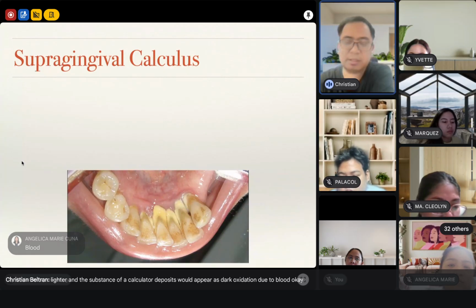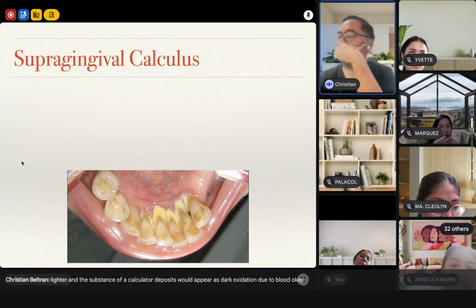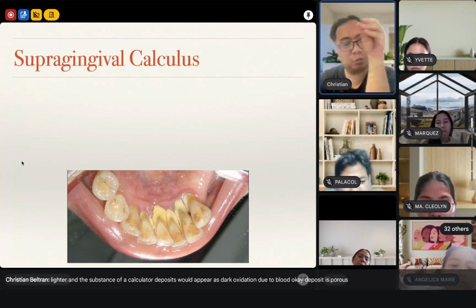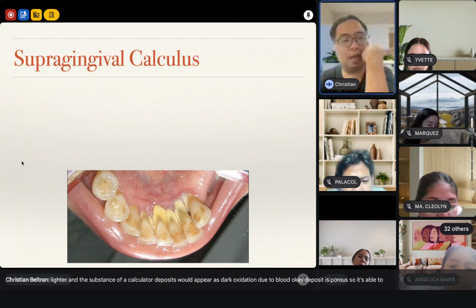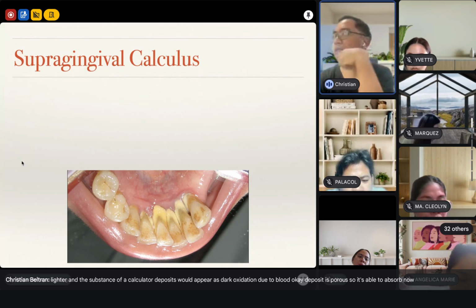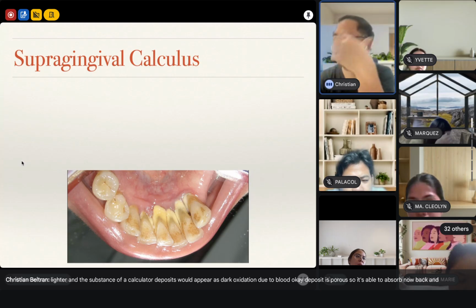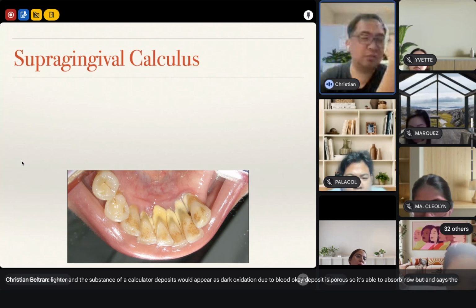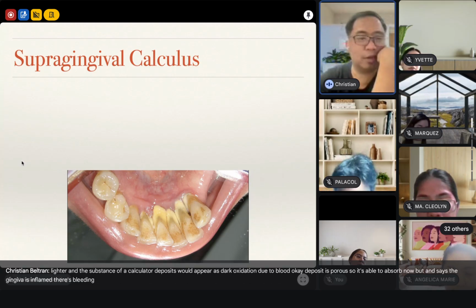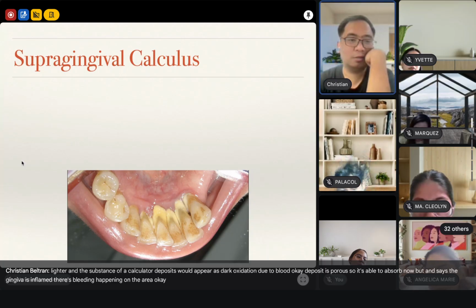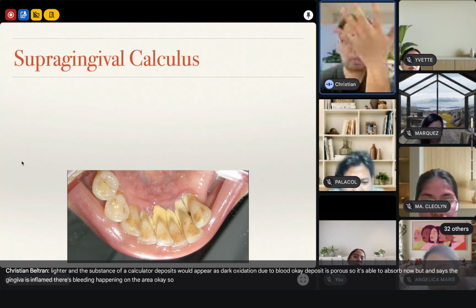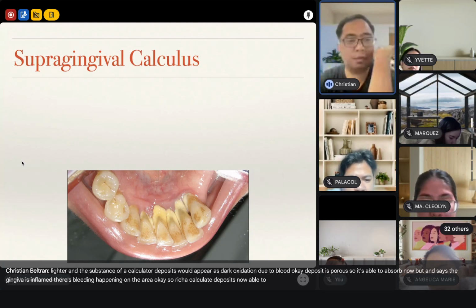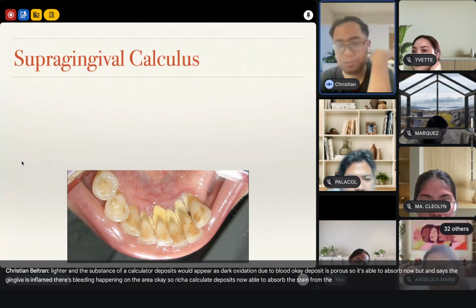Because of blood. We said calcular deposit is porous, full of holes. So it's able to absorb. And since the gingiva is inflamed, there's bleeding happening in the area. So it bleeds, and the calcular deposits are now able to absorb the stain from the blood.